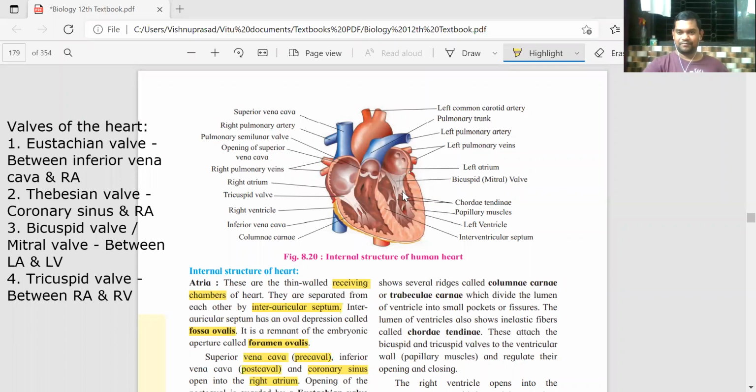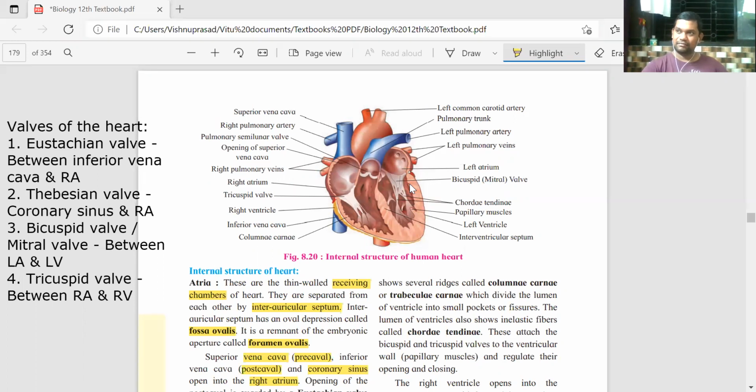The reason is the left ventricle has to pump the blood and circulate it to every part of the body, while the right ventricle has to pump and circulate it only to the lungs. So imagine, compare the distance. That's why the left ventricle has the thickest wall around it.